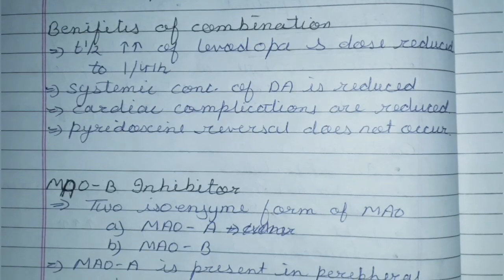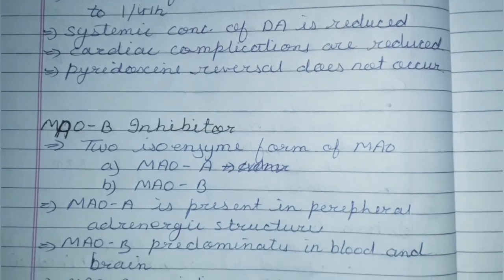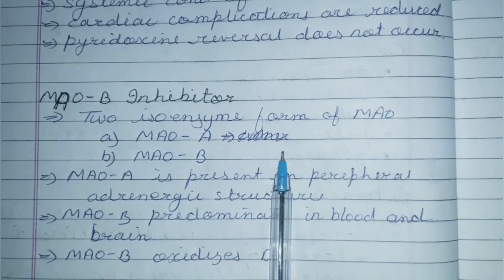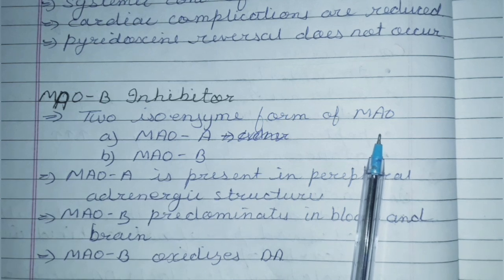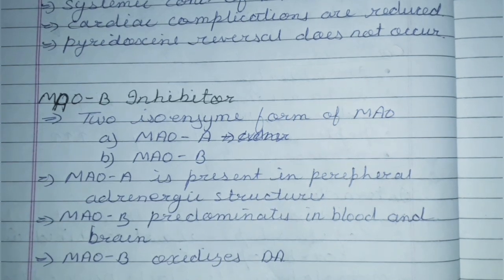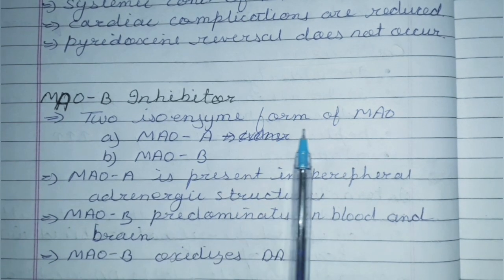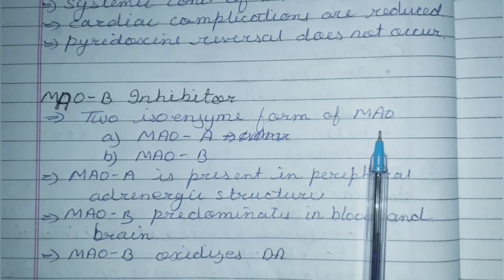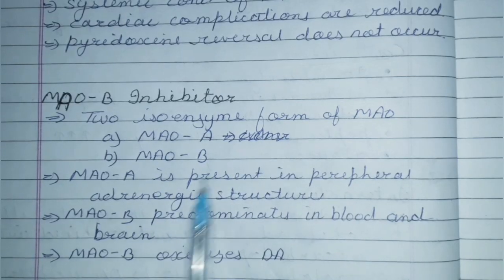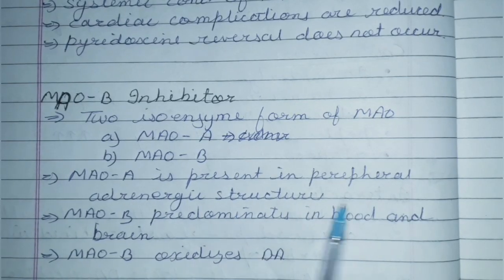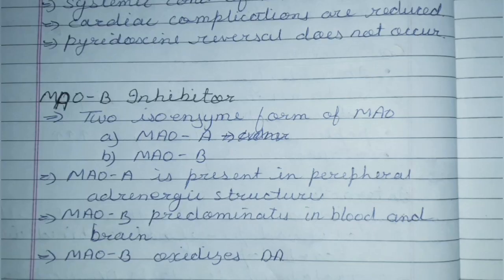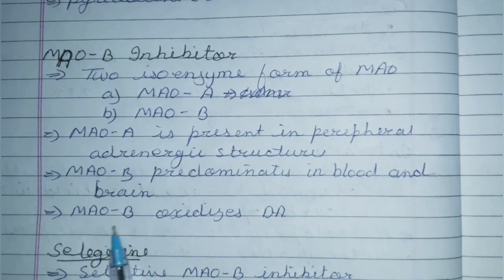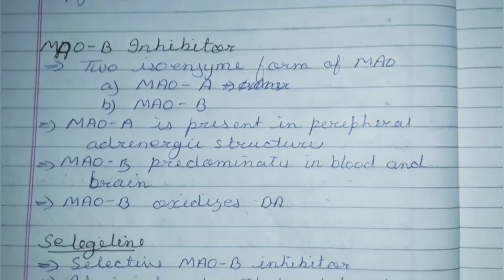Now there is another group of drugs, the MAO-B inhibitors. There are two isoforms of MAO. MAO is monoamine oxidase, MAO A and MAO B. MAO A is present in the peripheral adrenergic structures and MAO B predominates in blood and brain. MAO B oxidizes dopamine.